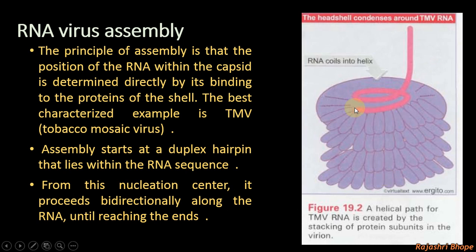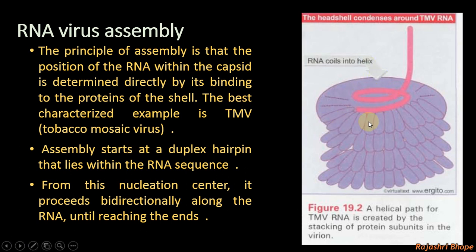This RNA at one end forms a hairpin loop, and at this loop the cylindrical shaped proteins which you can see here are assembled. These bind one by one and form a disc-like structure. Okay, this is how, as these protein monomers join one by one and form a disc, it turns RNA around it. This is known as the nucleation center.